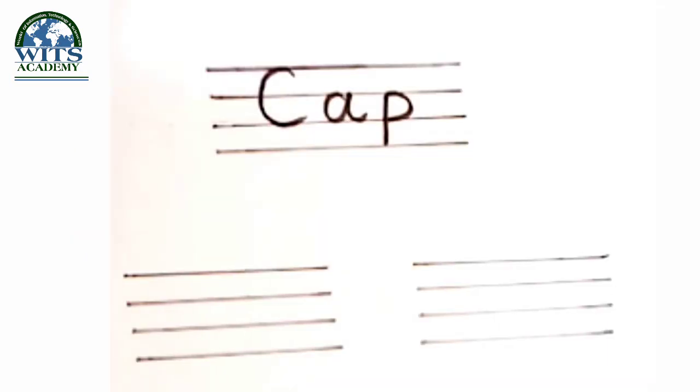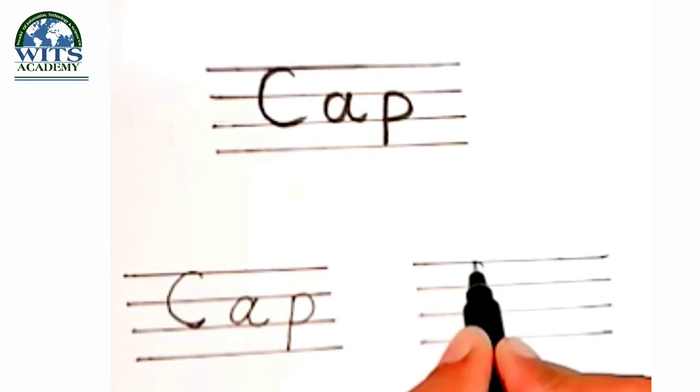Let's start writing of cap. There are 4 lines. First we will write capital C, then small a, then small p. C-A-P, cap. Again writing spelling of cap.